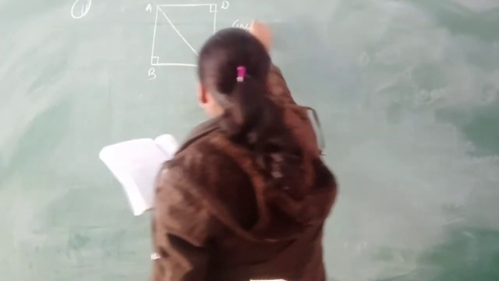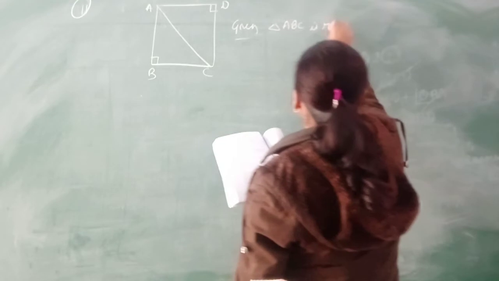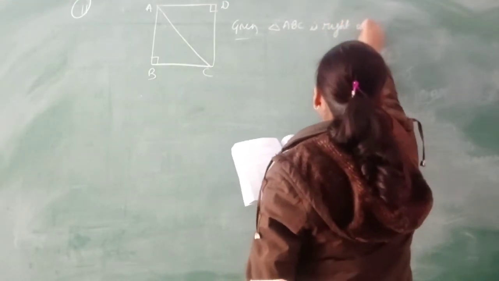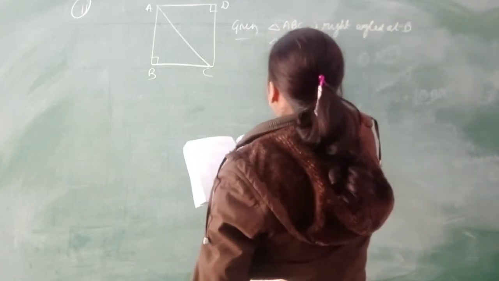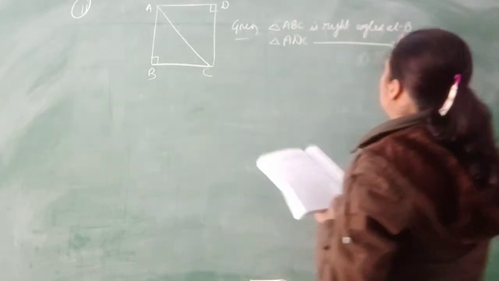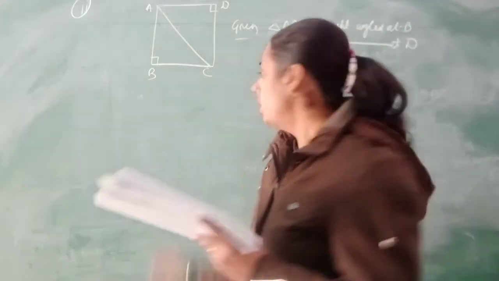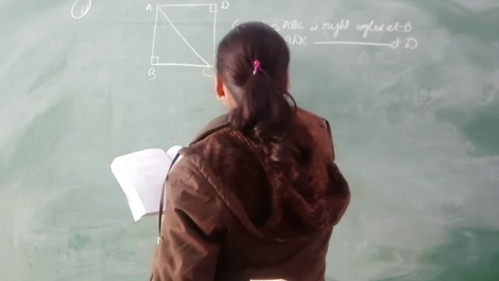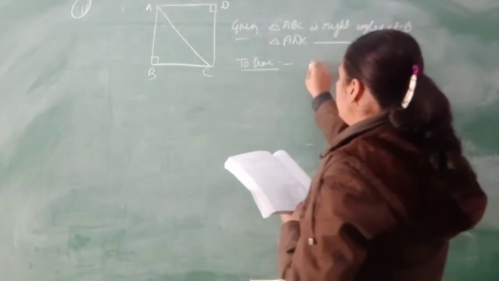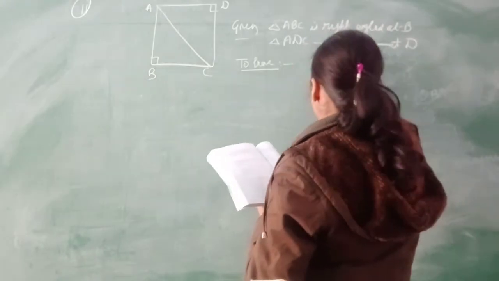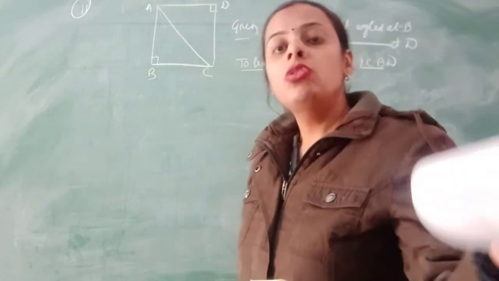Given: triangle ABC is right angled at B and triangle ADC is right angled at D with the common hypotenuse AC. What you need to prove? You need to prove that angle CAD will be equal to angle CBD. Clear? How will you prove it?